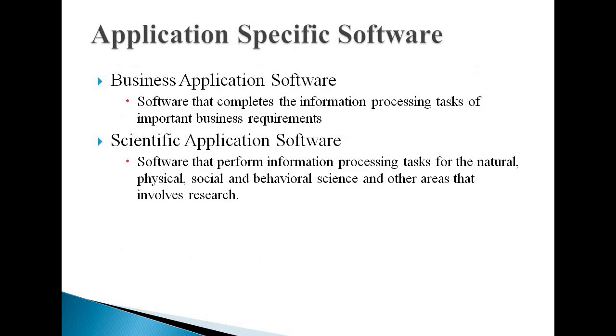Application specific software has two types: business application software and scientific application software. Business application software completes the information processing tasks of important business requirements, like software used to maintain stock. In a pharmacy they use software for billing and to maintain the stock, which drug is available and which drugs are out of stock. All such software comes under business application.